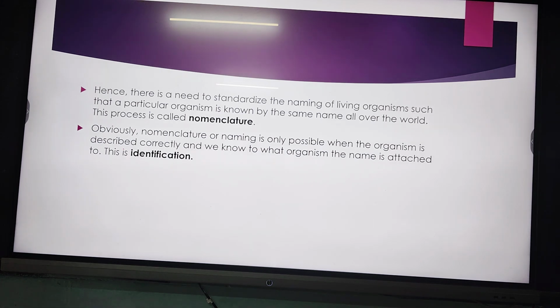Because these are very simple questions, they may be asked by NEET itself: what is nomenclature, or what is identification. So we have to remember that nomenclature is the scientific naming of the species, and identification is identifying the different characters by which we will recognize them later on.